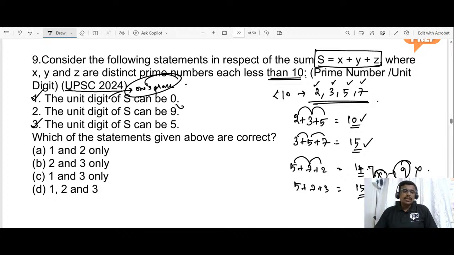So the second statement is wrong. The question asked here is which of the following statements given above are correct? Statement 2 is wrong, so eliminate the options which contain 2. Only option C, with 1 and 3, satisfies the condition. Answer is C, 1 and 3 only. Please note it down. Very good, Ashwini.